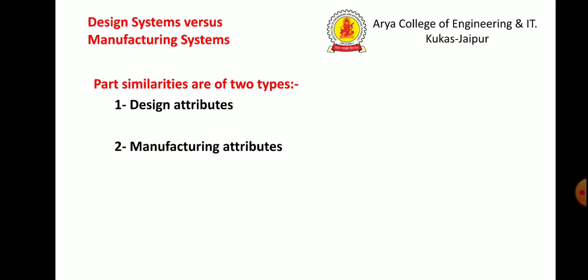The part design attributes mean measured dimensions, basic external shapes, basic internal shapes, length and diameter ratio, material type, part function, tolerances, and surface finishes. And part manufacturing attributes mean the process, operation sequence, batch size, annual production, machine tools, cutting tools, measured dimensions, basic external shape, length and diameter ratio, material type, tolerances, and surface finishes.